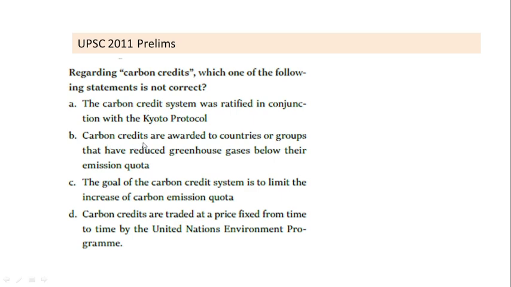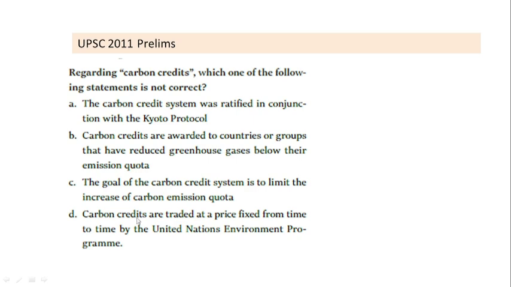Second, carbon credits are awarded to countries or groups that have reduced greenhouse gases below their emission quota. So this is definitely true. The company or industry which is having less emission is given benefit in terms of carbon credit. Third, the goal of carbon credit is to limit the increase of carbon emission quota. So this is also valid. So the whole mechanism of carbon credit is based on controlling carbon emissions.